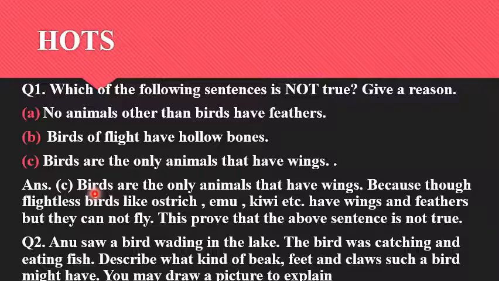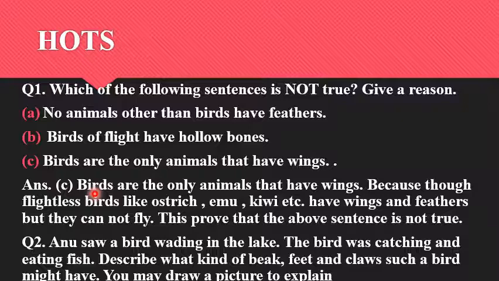So we cannot say here birds are the only animals that have wings. Okay, and we have studied about flightless birds also. So flightless birds have feathers and wings, yet they cannot fly. So this proves that the sentence birds are the only animals that have wings is not true.